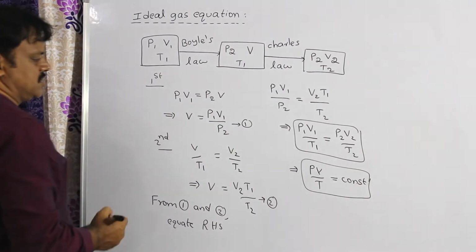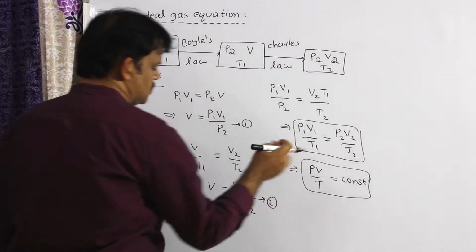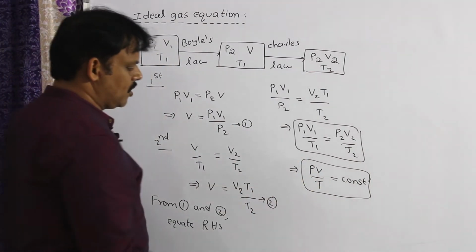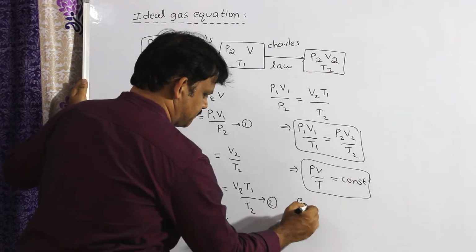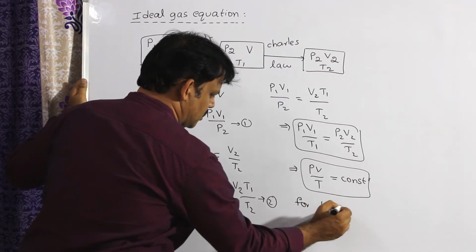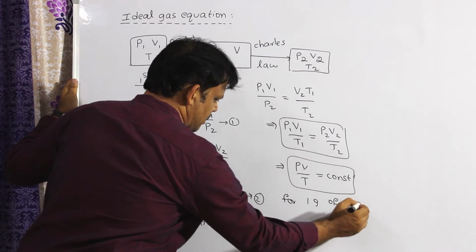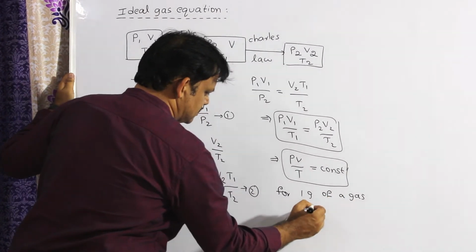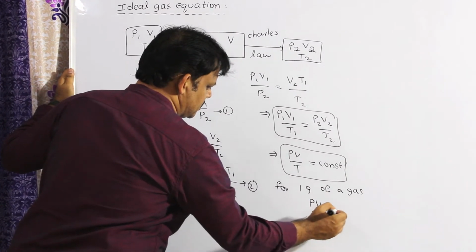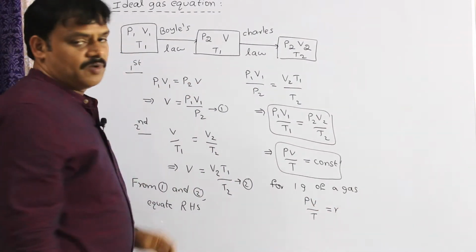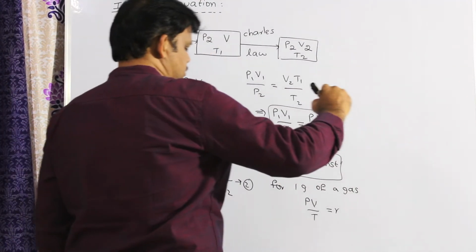Let us discuss that constant. For 1 gram of a gas, PV by T is equal to small r. Small r is called the specific gas constant.